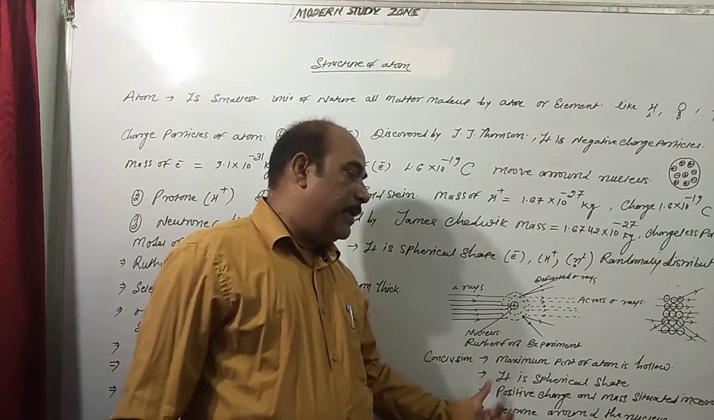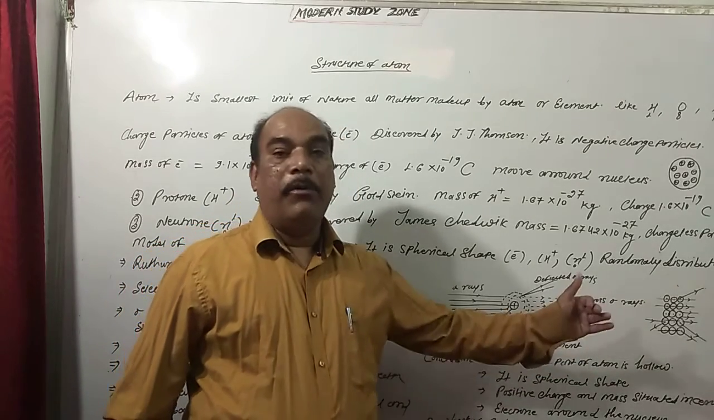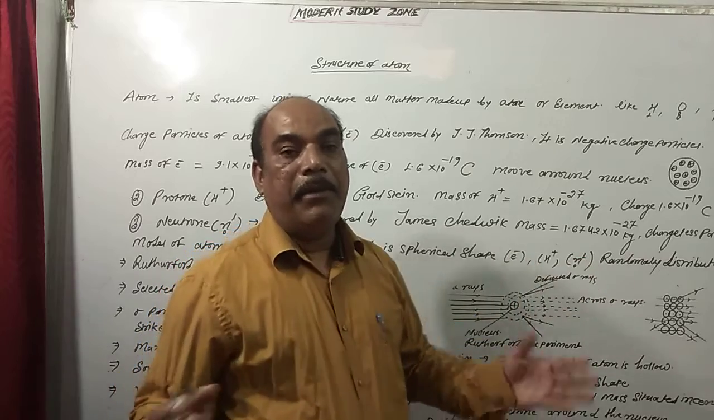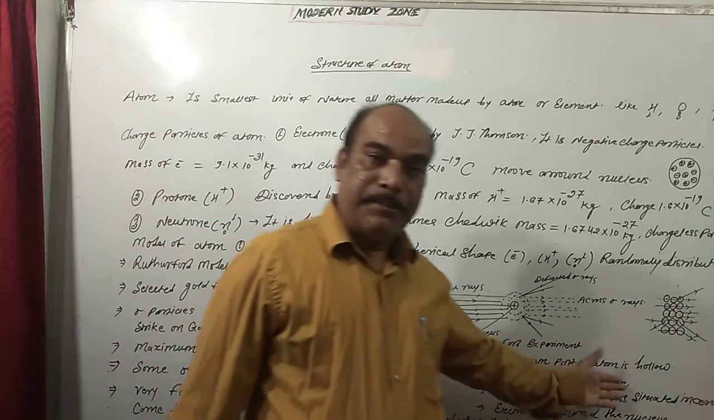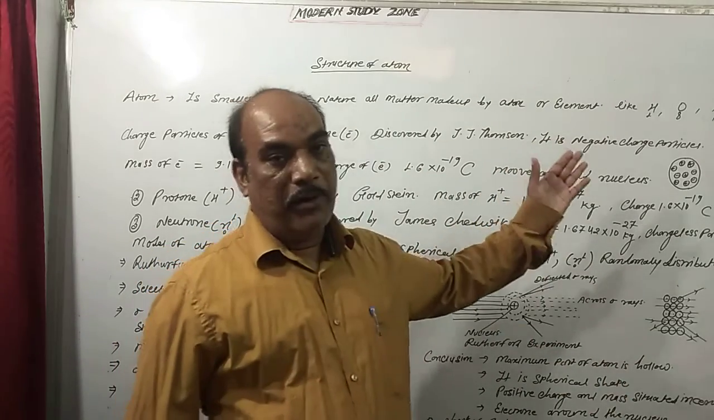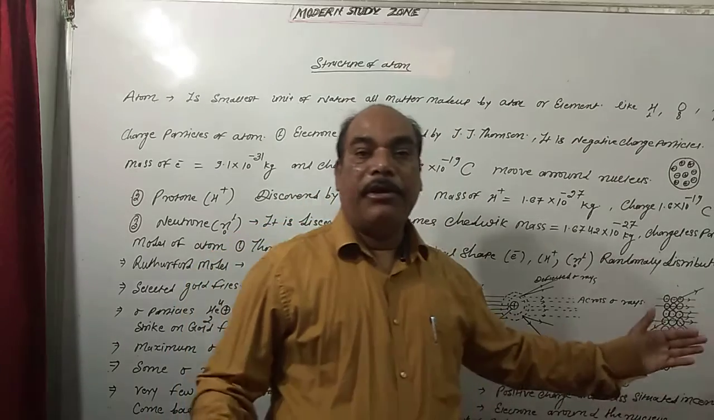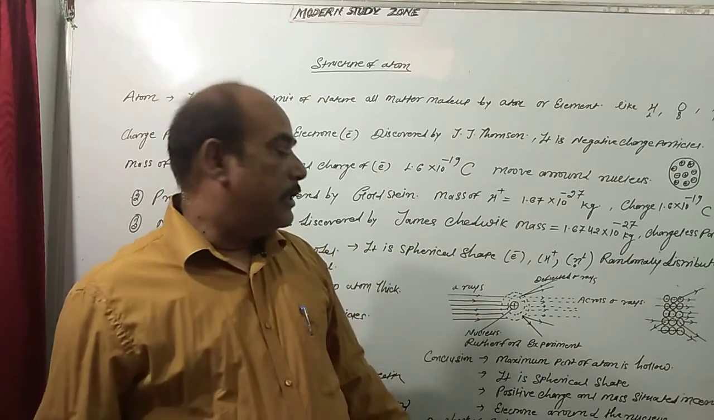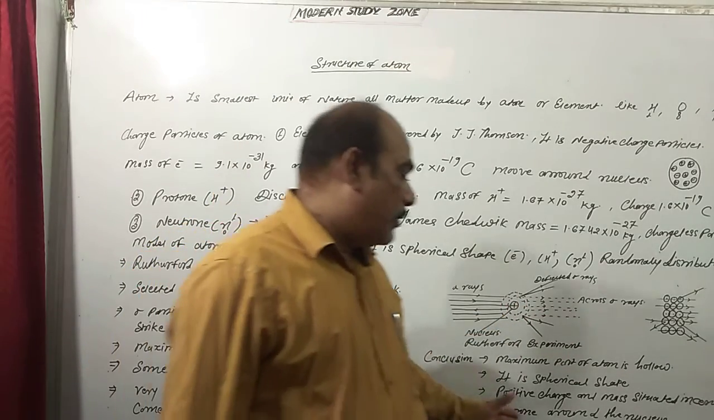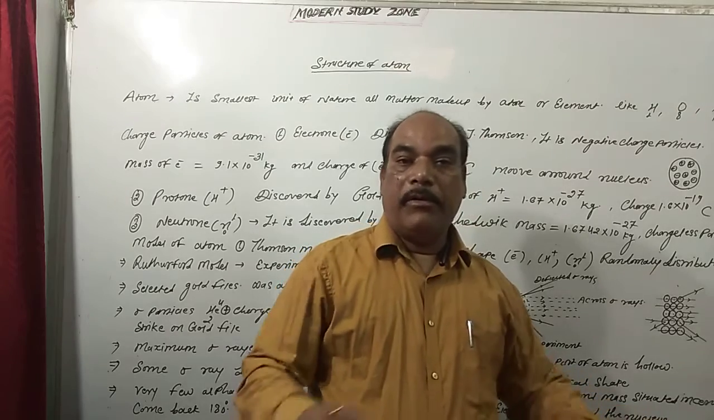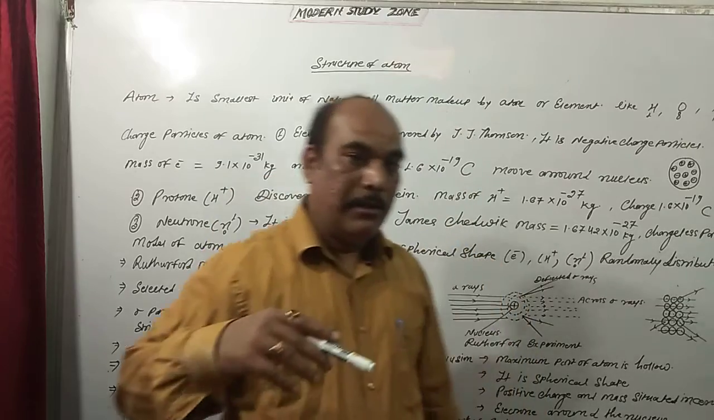According to the Rutherford experiment, the conclusion is that the maximum part of the atom is hollow, meaning empty space is found in the atom. It is spherical in shape, similar to the Thomson model. Positive charge and mass are situated in the center of the atom. So positive charge is situated in the center region of the atom. Electrons move around the nucleus. The electron is a negatively charged particle and it moves around the nucleus.